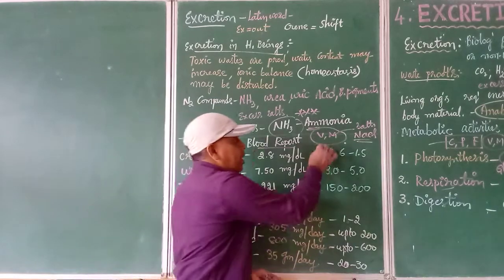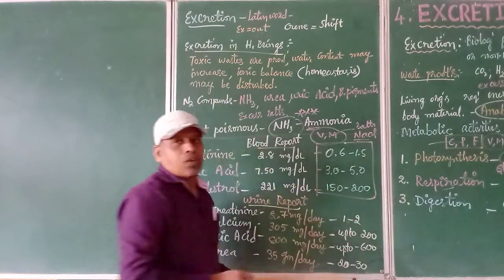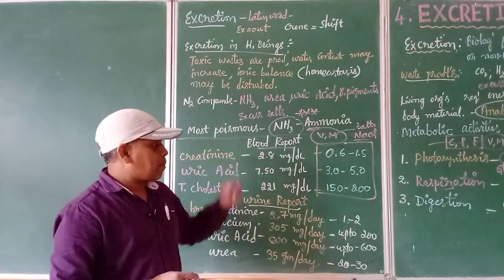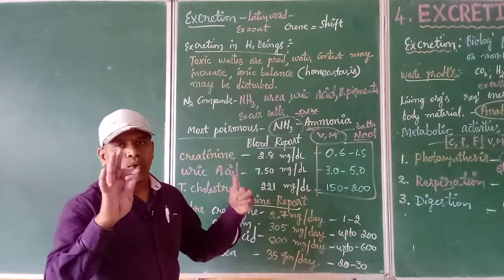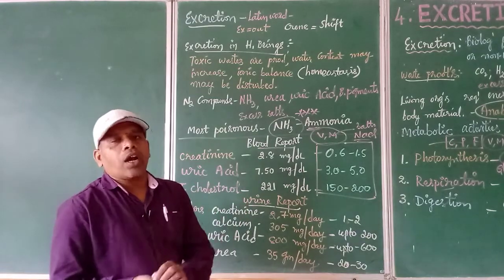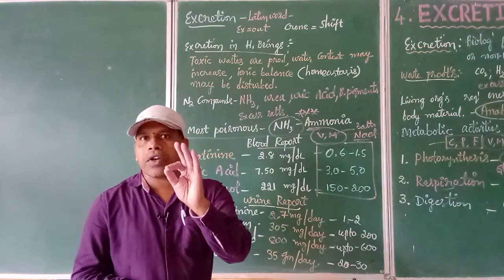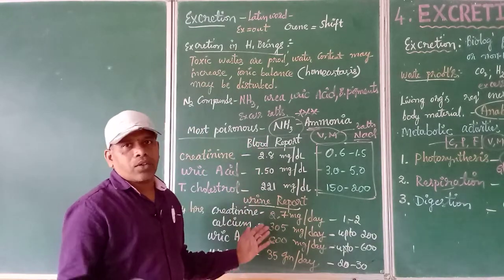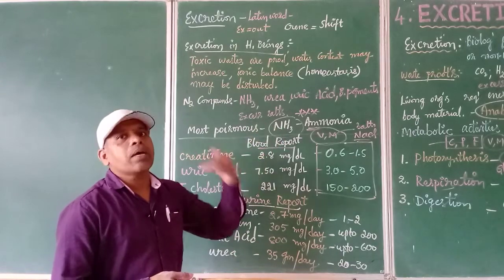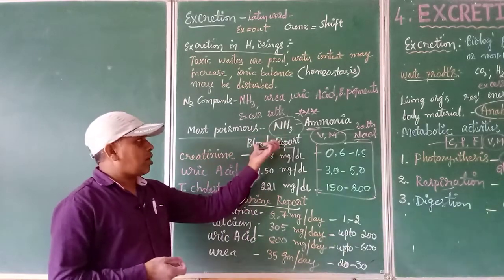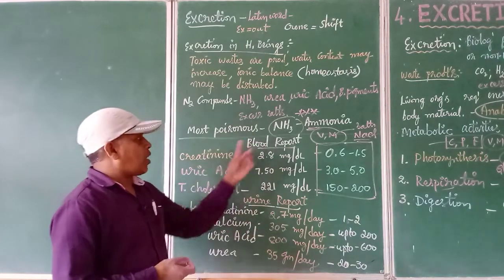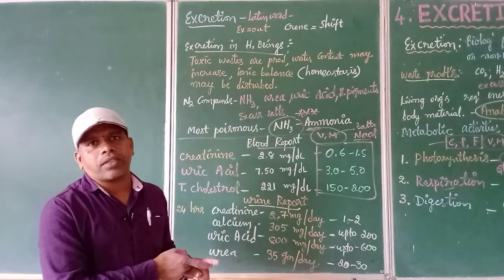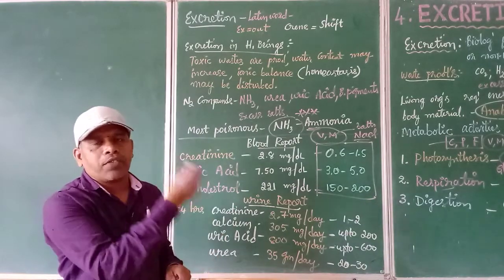The last column gives the standard values a normal person is supposed to have. But for the patient whose blood sample or urine sample was taken, two tables are given. Nearly 13 to 14 different types of substances are present in our blood and urine, as you can see in the textbook. Maximum of them are the same in both the blood report and the urine report. If you concentrate on the blood report, try to match each and every substance there. It may be glucose, it may be the different types of salts.